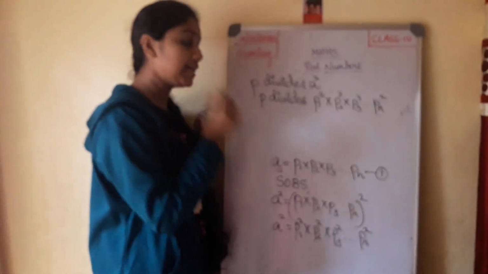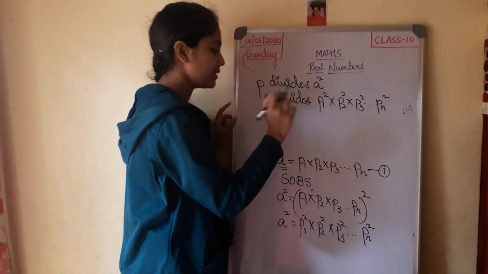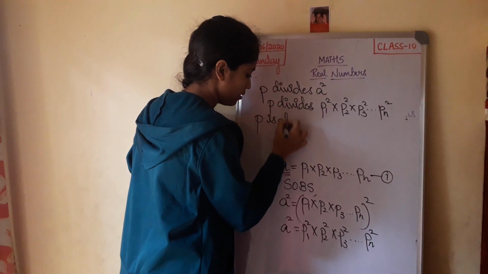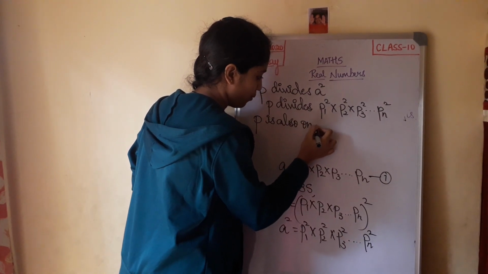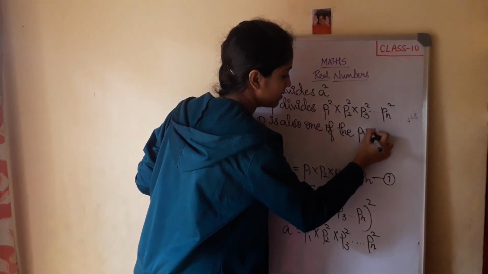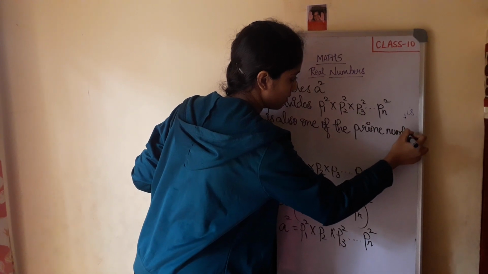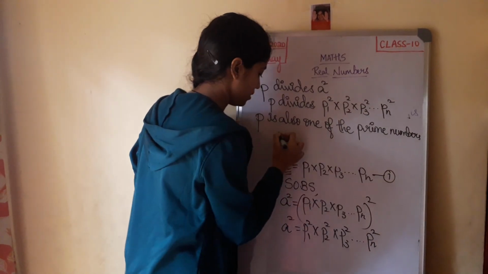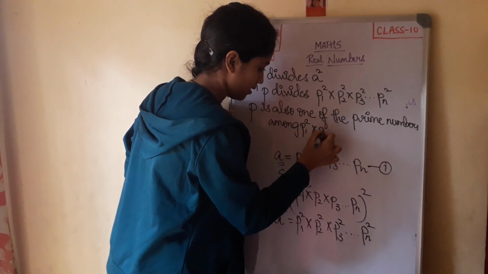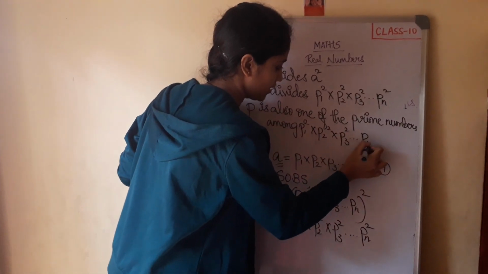So there is a relationship between P and P1 square, P2 square, P3 square and all these, that is P is also one of the prime numbers among P1 square into P2 square into P3 square and so on until Pn square.